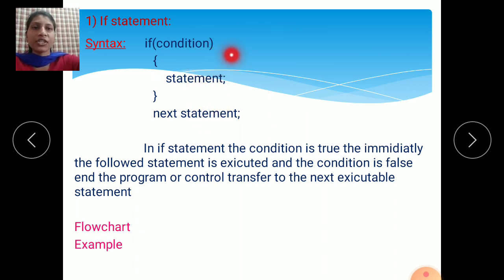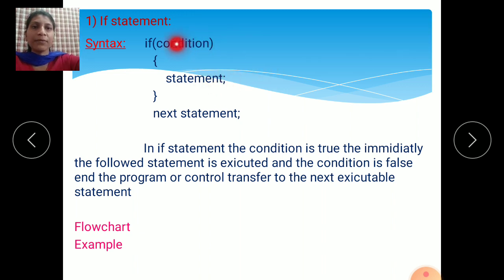Whatever condition you want to write, write it in the brackets after if. If this condition is true, the followed part is executed. If this condition is true, the control comes inside the block, and whatever statements you have written here, they will execute.